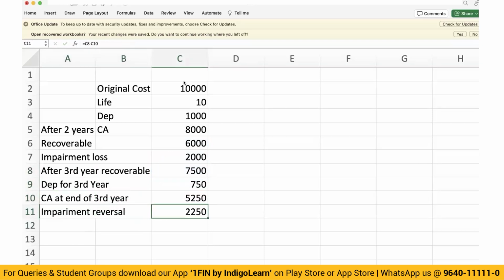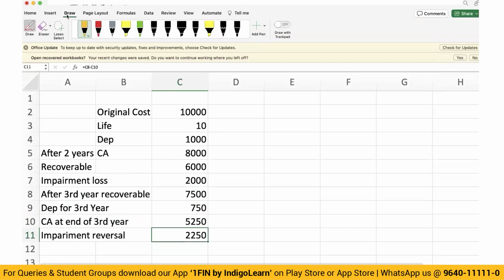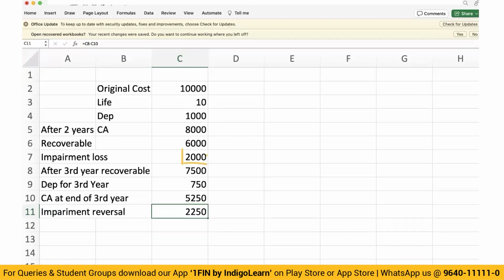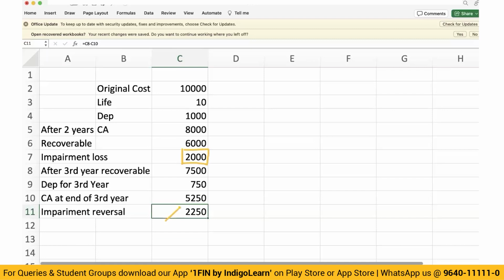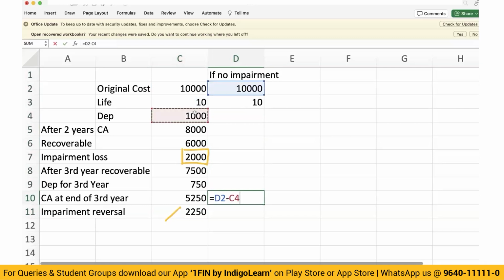Now two things you have to keep in mind. Number one, impairment loss reversal cannot exceed the impairment loss. So I cannot reverse 2250. I can at the most reverse how much? 2,000 only. Second thing you need to check is, if no impairment, then cost is 10,000, life is 10 years. Carrying amount at the end of third year would have been 10,000 minus 1,000 of depreciation multiplied by 3, 7,000. So 7,000 is the carrying amount without impairment.